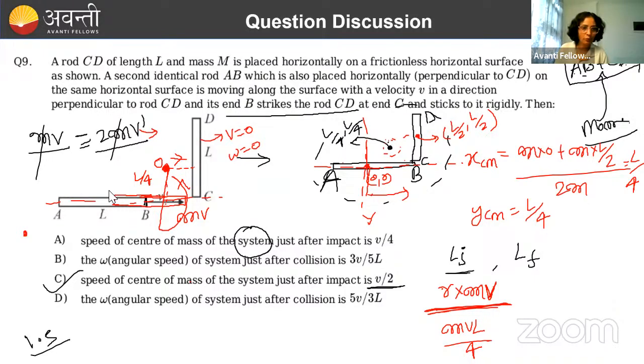So around the point which is traveling, which is going forward with velocity v, around this point we are calculating the angular momentum. So angular momentum of these two rods, because of its linear velocity v dash after collision, will be 0. That translation component wala 0 hoga na.